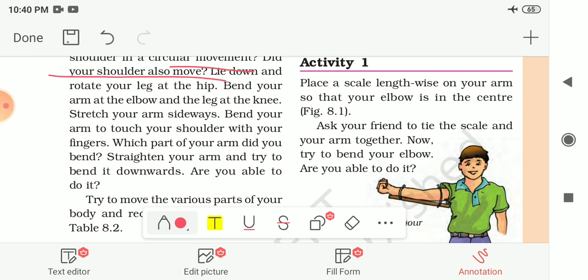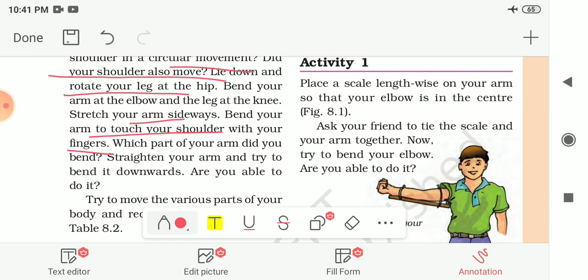Now lie down and rotate your leg at the hip. Rotate your leg like the hand. Bend your arm at the elbow and the leg at the knee, and stretch your arms sideways. Bend your arms to touch your shoulders with your fingers. Try all these exercises one by one. Bend your elbow, then bend your leg from the knee, then stretch your arms sideways, and try to bend your arms and touch the shoulder.